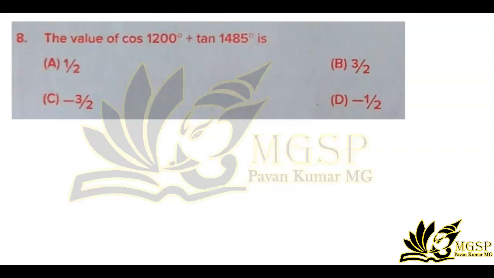Question number 8. The value of cos 12,000 degree plus tan 1485 degree is what? So now let's consider cos first, and later on we can add. You can write cos 12,000 as cos of 360 degree into 33 plus 120 degree.